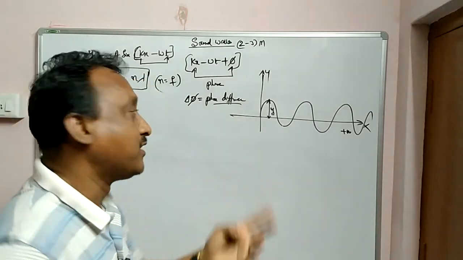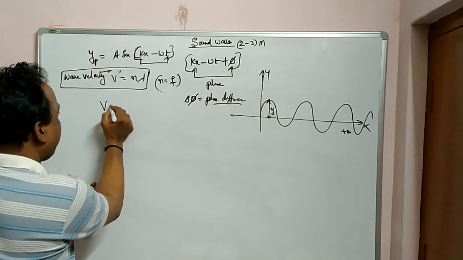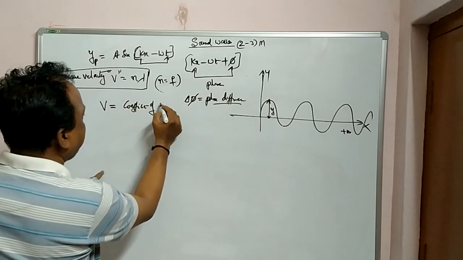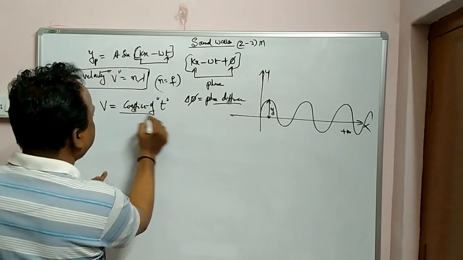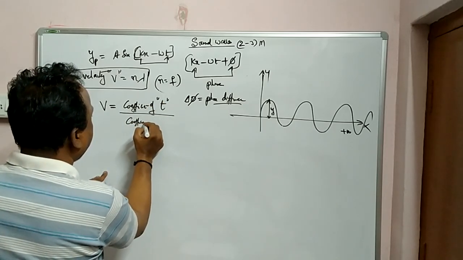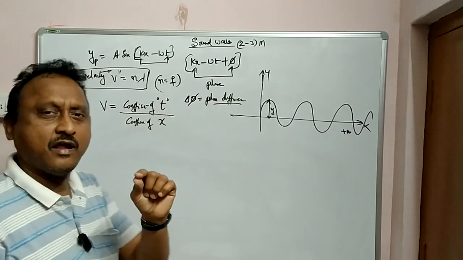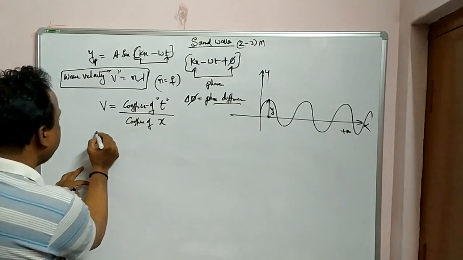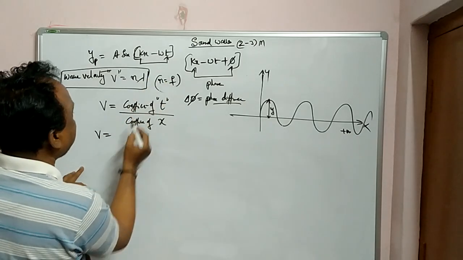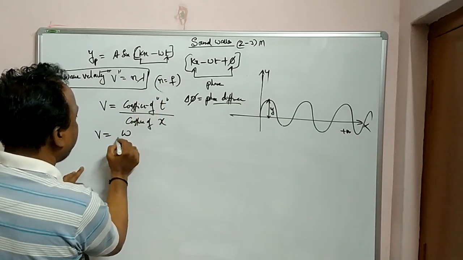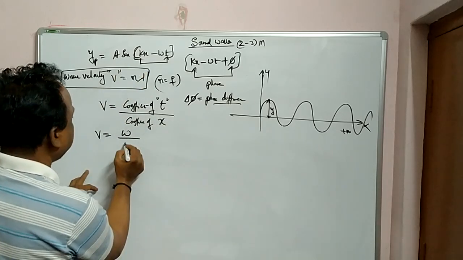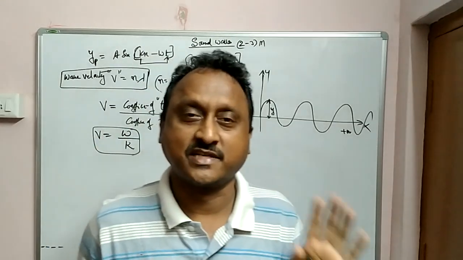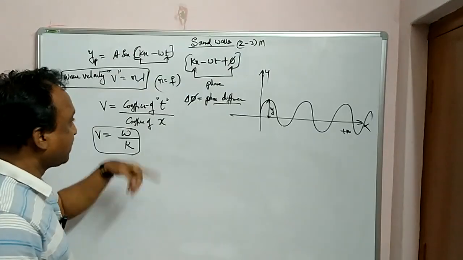You can write another form of wave velocity also. See here, another important one: coefficient of t by coefficient of x. I can also write wave velocity in another form. Look, coefficient of t by coefficient of x. What is the coefficient of t? Omega. And the coefficient of x is k. This is also another form of writing wave velocity, omega by k. You can prove this also.